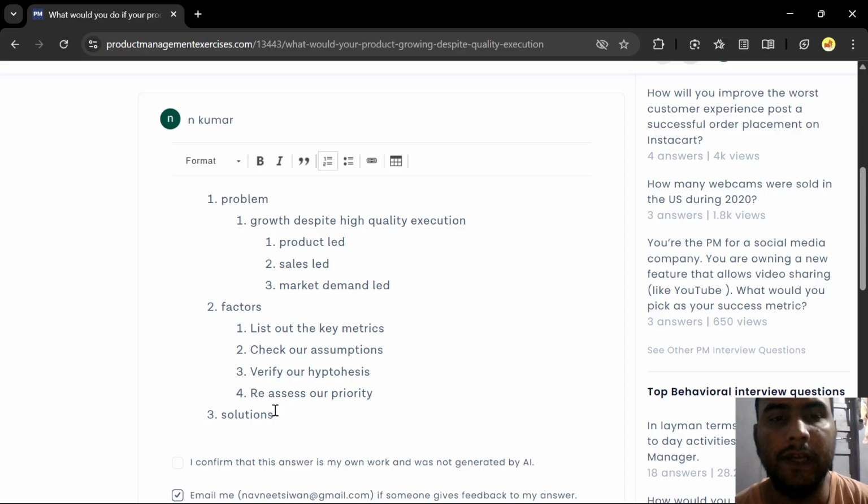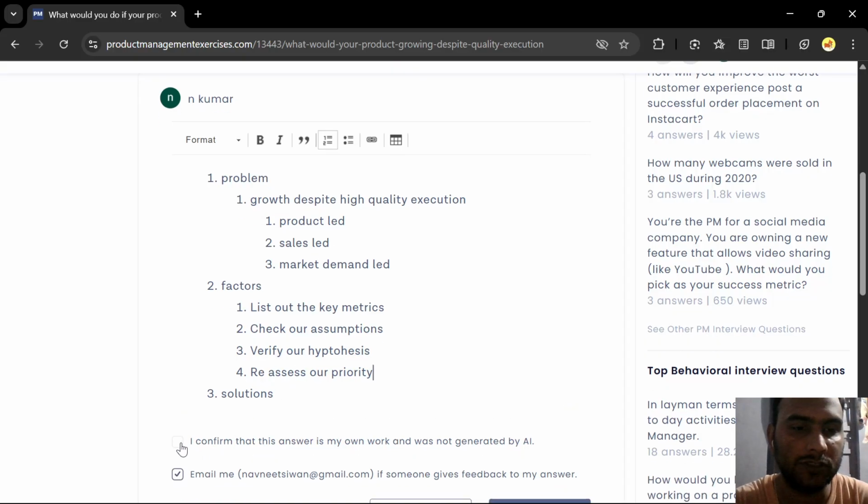So what we could do is that if we choose any of the growth goal that we have on the particular bucket that we choose in product or sales, anything, we could list out the metrics for that particular bucket. And then we can check the assumptions or hypothesis and verify them, it could be anything to verify those hypotheses or assumptions, talking to users or doing an experimentation with users, checking on different solutions. And then we can reassess the priority or find out the exact gap.